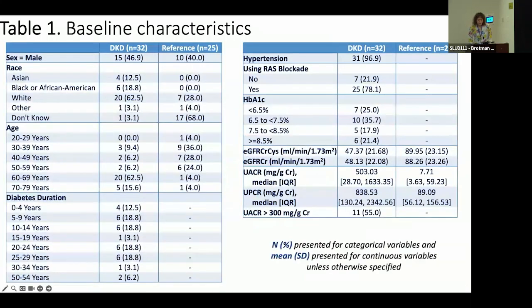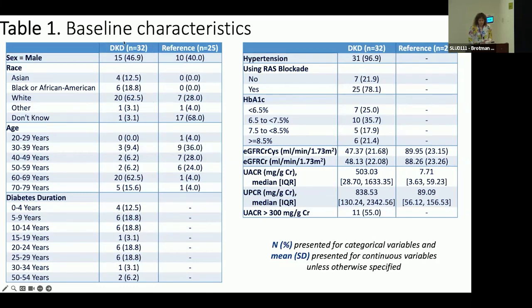So these are the baseline characteristics of the DKD and reference KPMP participants with available single cell RNA sequencing data. So for those of you interested in who will ultimately be using the single cell data, this is everyone with diabetes and CKD in it. I want to acknowledge that while the sample size may seem small, 32 people with diabetes and CKD, this is actually pretty substantial for single cell RNA sequencing data.